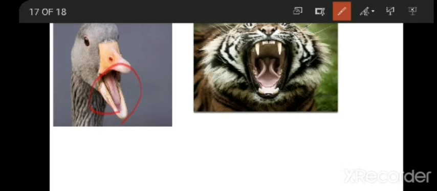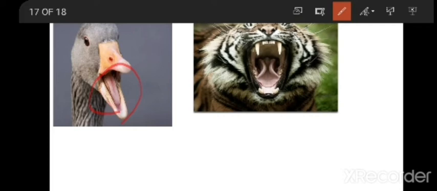It is not useful for grinding the food, but it acts as a filter of food from the water. Because duck's food will be present in the water, it has to remove that muddy water and only take the food. So that's why it has teeth, but they are not used for grinding.